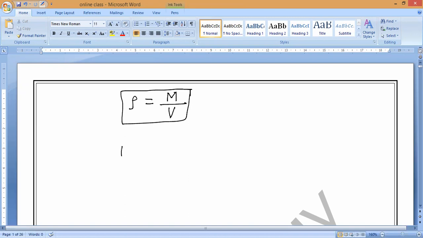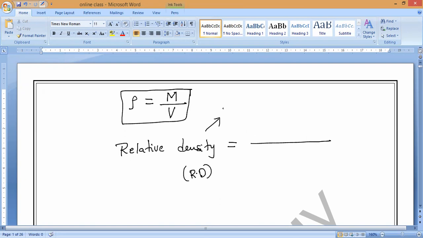Now, the next one, relative density. What do you mean by relative density? Observe very carefully. It is just a ratio of two densities. We represent relative density with RD. It is the ratio of two densities. That is why it does not have any units. It is a unitless quantity, because the ratio of the same units always gets cancelled.